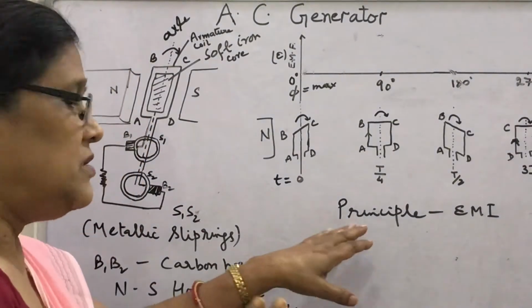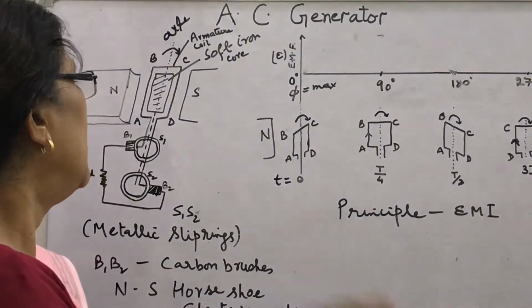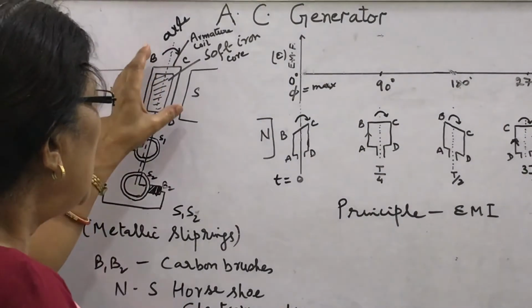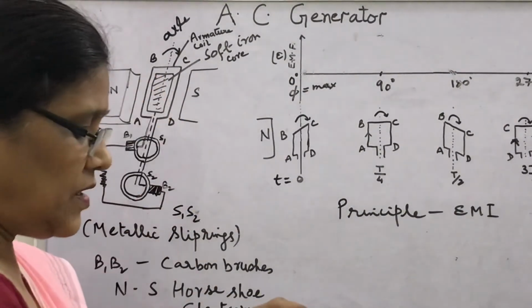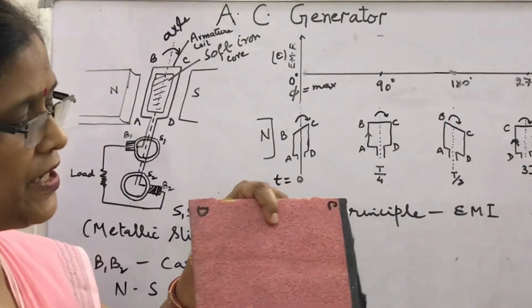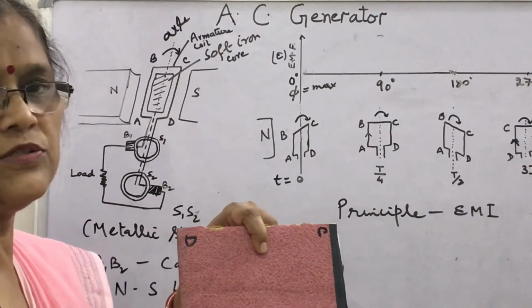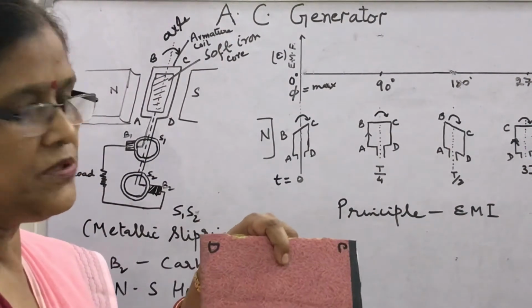Now see the working. What happens when the coil is rotated? I am showing here, suppose this is the A, B, C, D. I have written the ends of the names A, B, C, D. I have shown the coil.